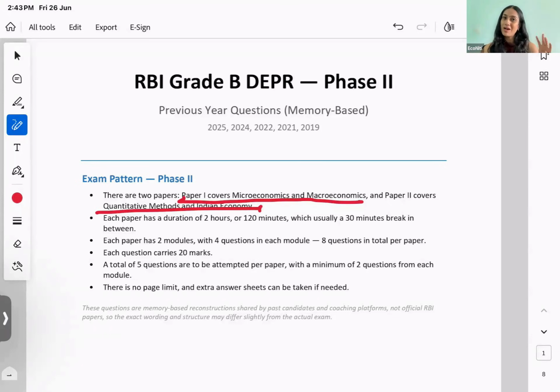In every module you have 4 questions. That means you have 8 questions in total, and each question carries 20 marks, right? So that means you have to attempt 5 questions in total. You have to attempt at least 2 from each section. So you have to choose 2 from micro, 2 from macro, and in Paper 2, 2 from quant and 2 from Indian economy. The 5th question is your choice. You can attempt a 3rd question from either section.